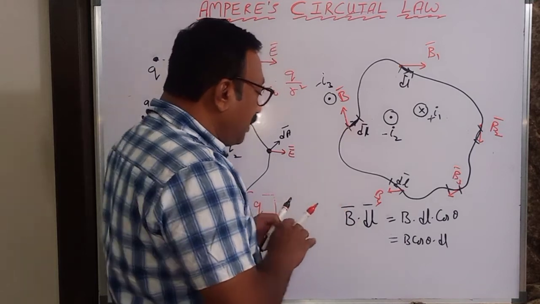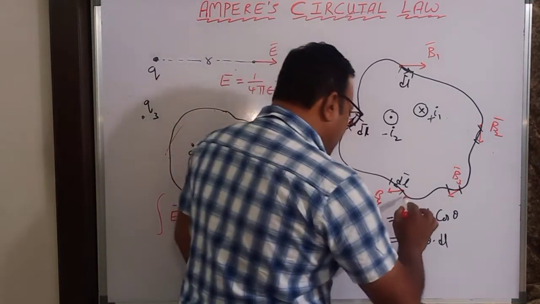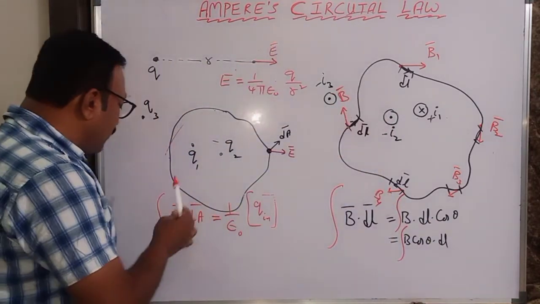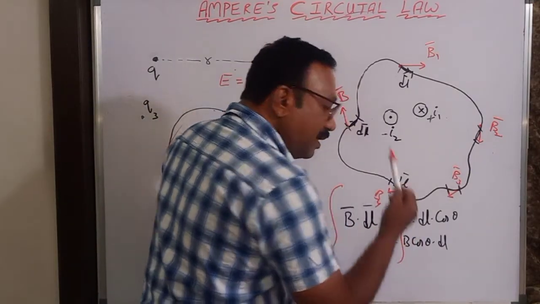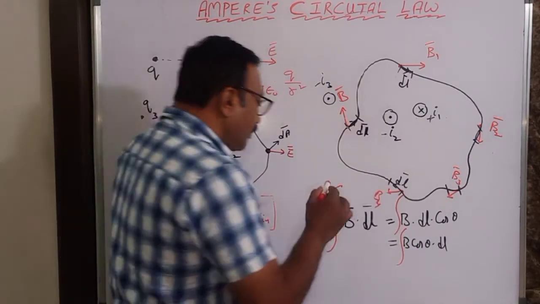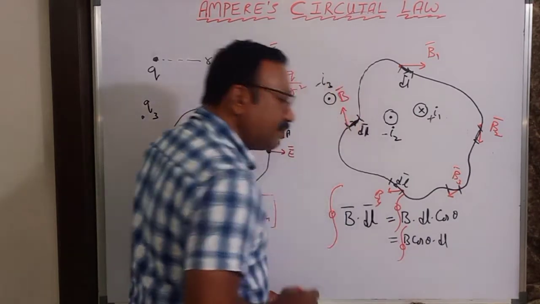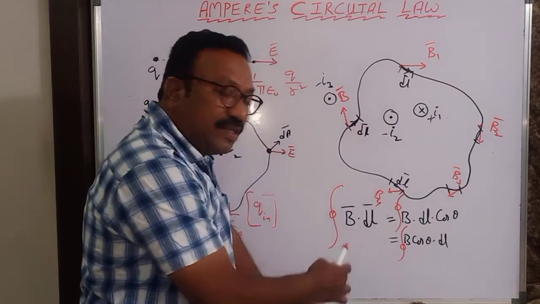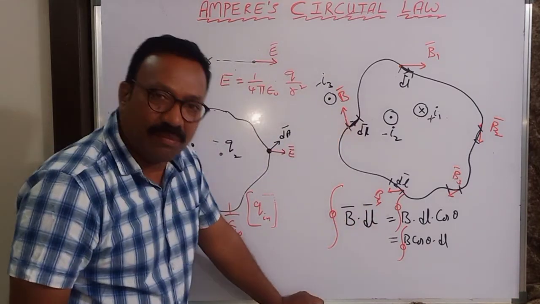Next, I put integration here, as I have integral E dot dA, integral B dot dl. And this is called a closed integral over the curve. So what is the meaning of this quantity? If you understand the meaning of this quantity, then I can come to the statement of Ampere's circuit law.